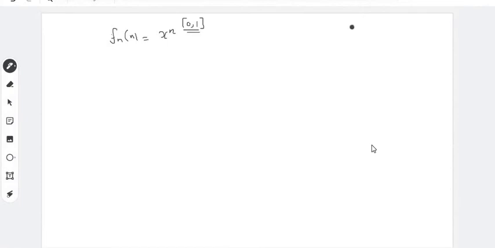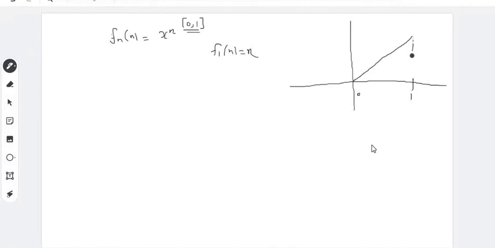So if you plot the graph of this function for n is equal to 1, this f1(x) is simply, so this is your domain 0 to 1, a straight line.